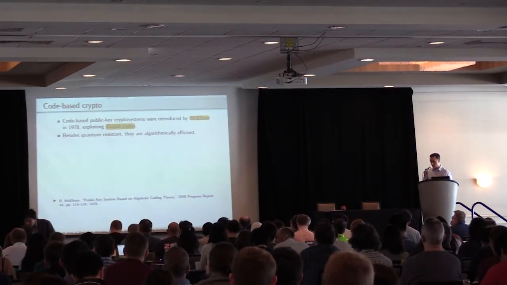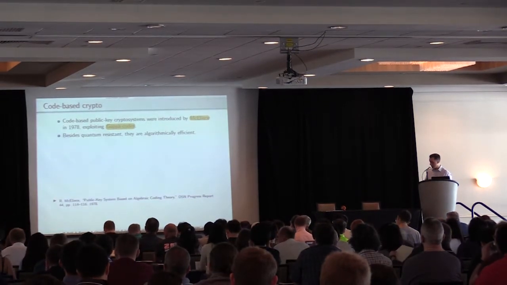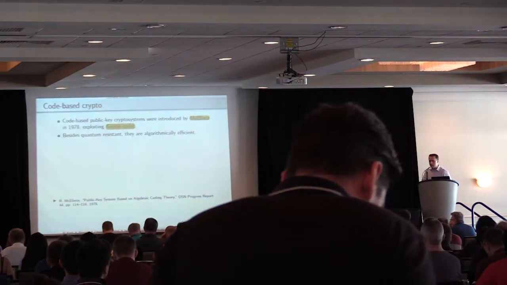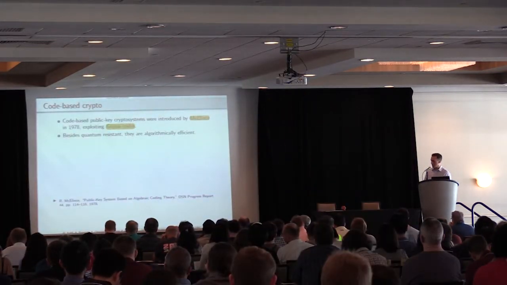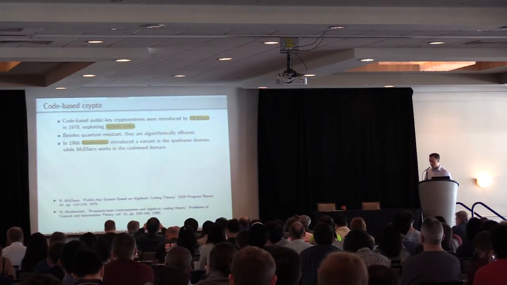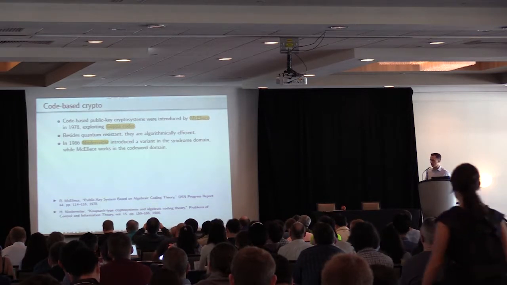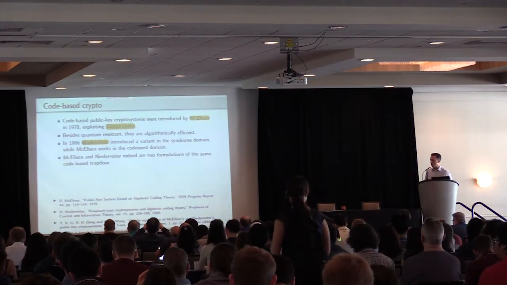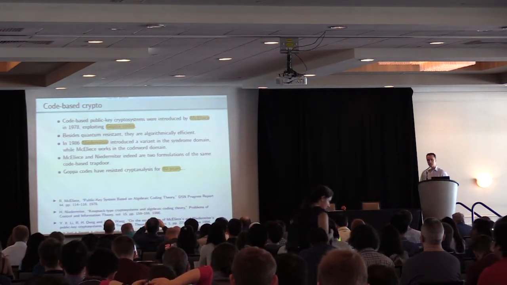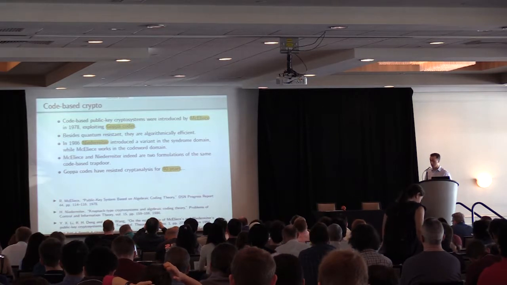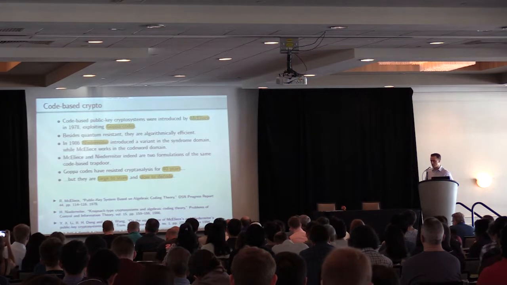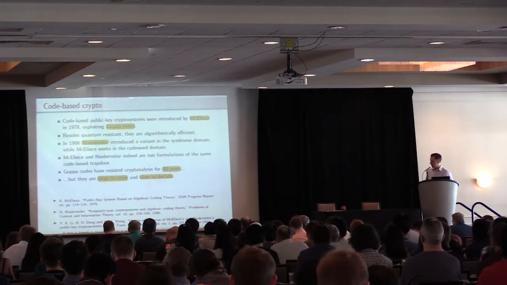Everything started with mechanisms using Goppa codes in the 1978 McEliece cryptosystem. An important point is that besides quantum resistance, we also have algorithmic efficiency of these systems. Then in 1986, Niederreiter introduced a variant in the syndrome domain instead of the codeword domain, but they are two formulations of the same trapdoor. Using Goppa codes, these systems have resisted cryptanalysis for about 40 years. But on the other hand, we know that Goppa codes are large to store and quite slow to decode.